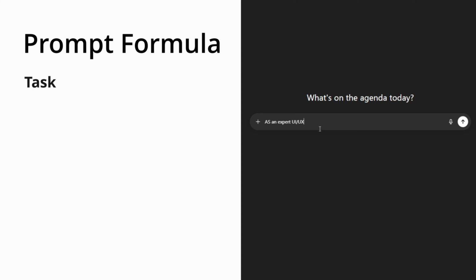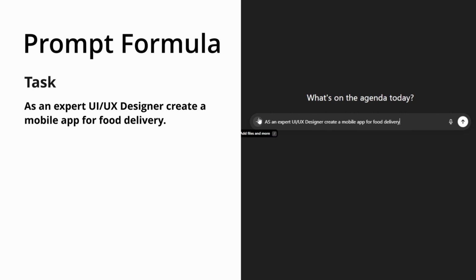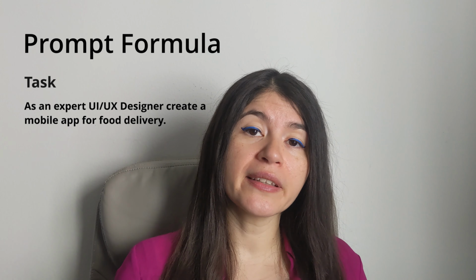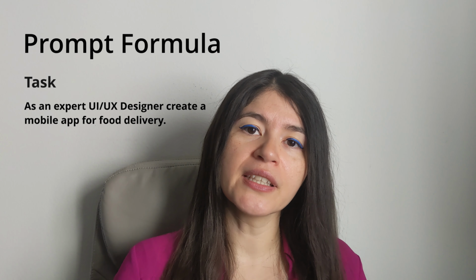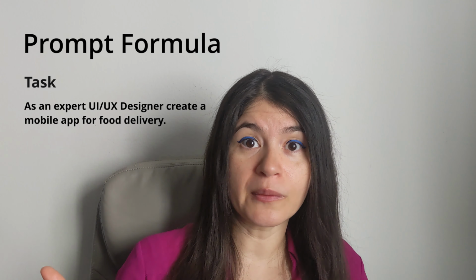Okay, our prompt structure will start with the task and include the role the AI needs to take. So the task is, as an expert UI UX designer, create a mobile app for food delivery. And we're not stopping there. We'll continue to add context to reduce AI false assumptions, right?